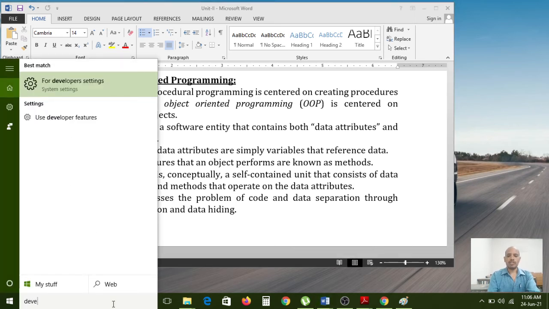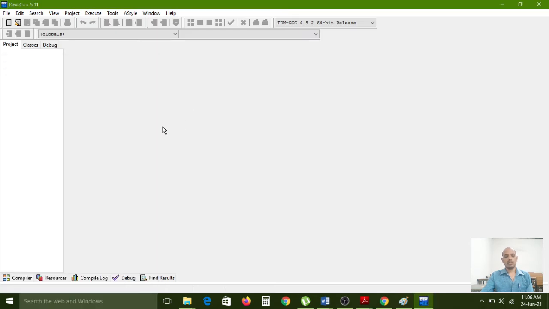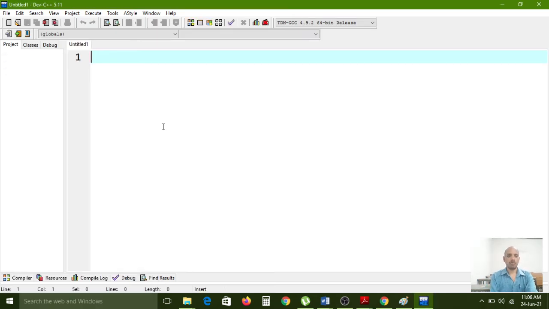For example, I am opening the Dev C++ window. Yeah, it has opened. Now Control N to open a new window. Here I want to create a procedural global data variable.